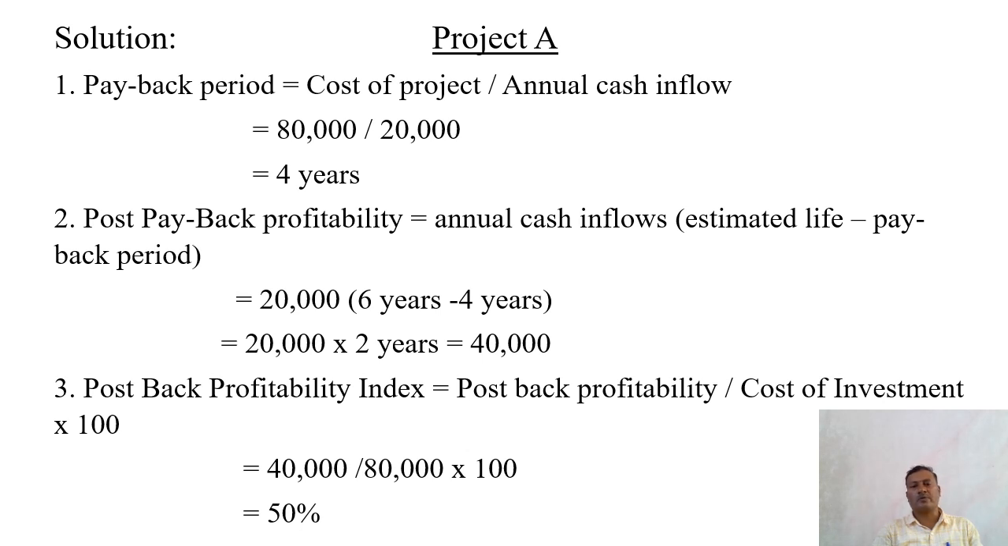So post payback profitability divided by cost of investment. So 40,000 you have calculated in the step 2, that is post payback profitability is 40,000 divided by cost of the investment is 80,000 into 100, the percentage comes to 50%.